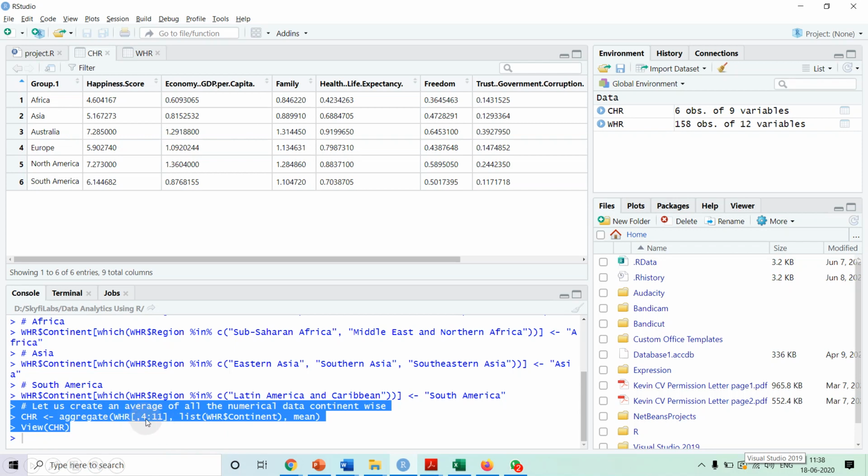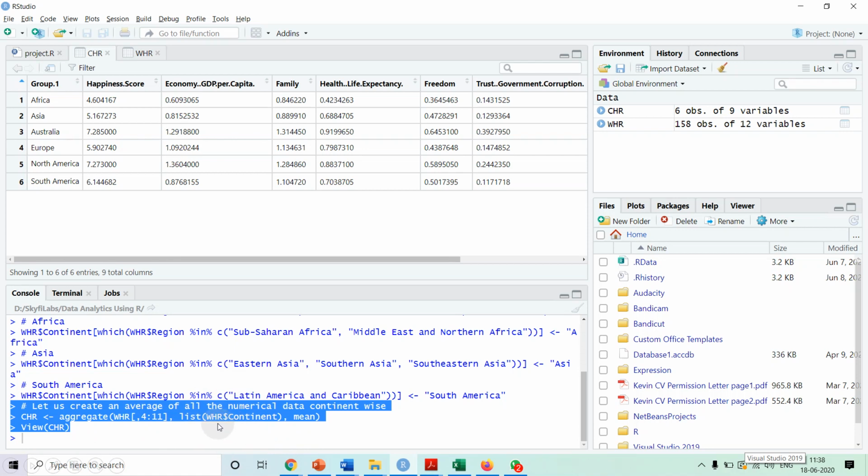We are specifying from column number 4 to column number 11, so right from the happiness score till the last column except the continent, we want the mean value for all the numerical columns.